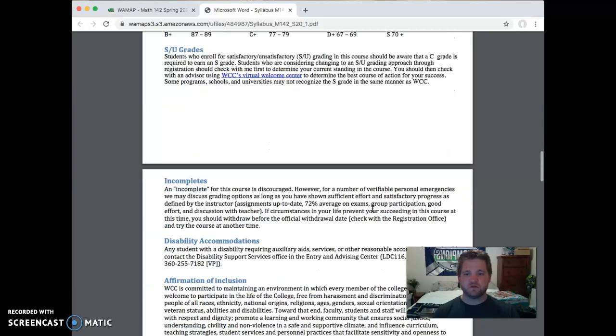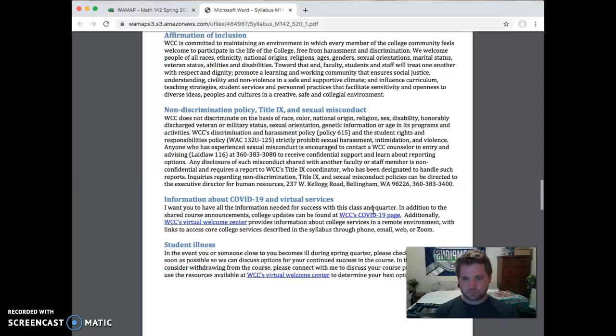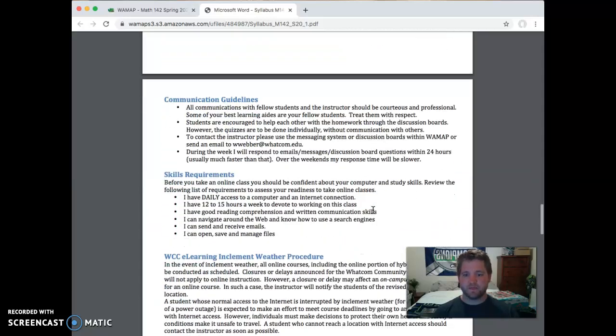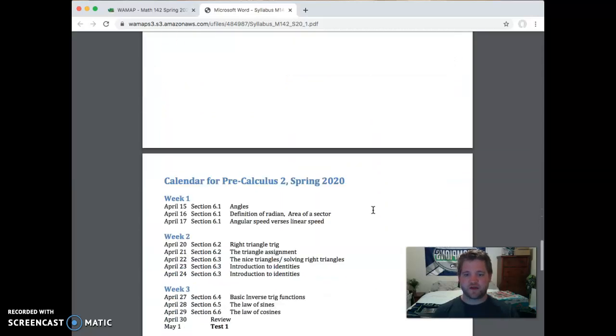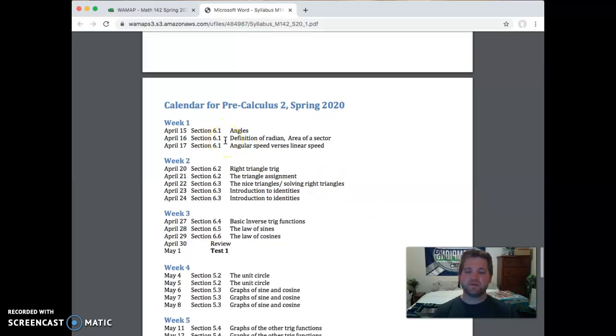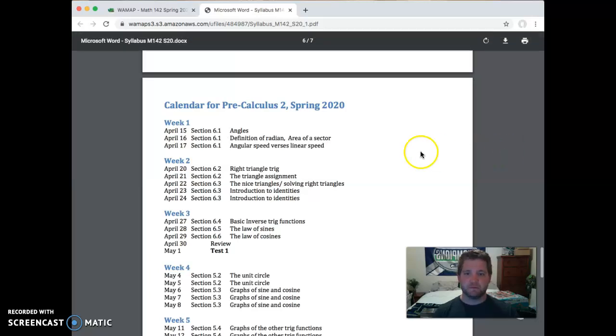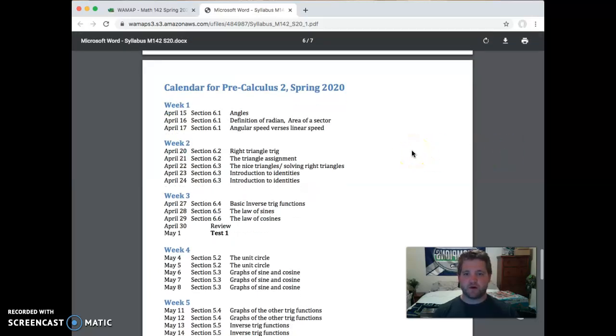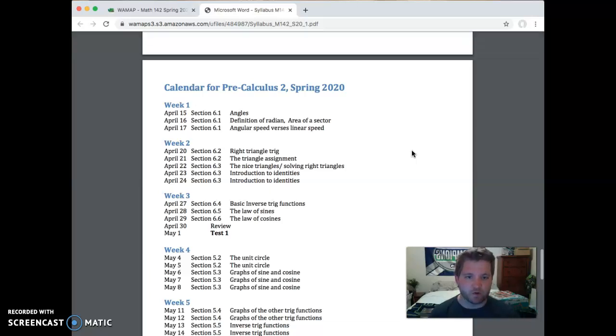Now the rest of this you can read on your own. But what I really want to get to is the end, just to show you the calendar. One thing to notice is this class is not self-paced. You should have about 15 hours per week set aside to work on this class, about 3 hours a day during the work week. I've laid out a schedule that you should follow.